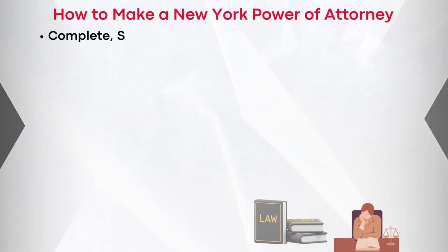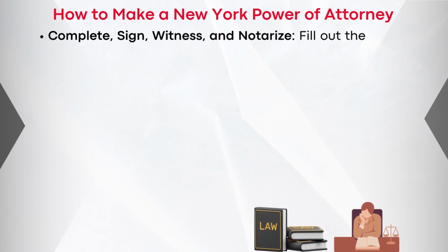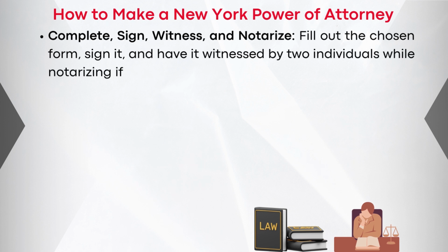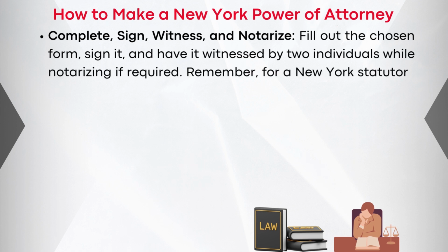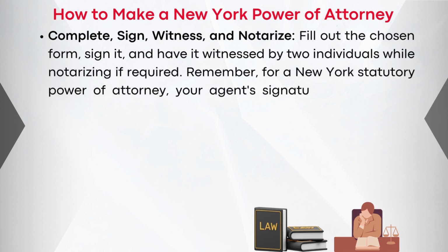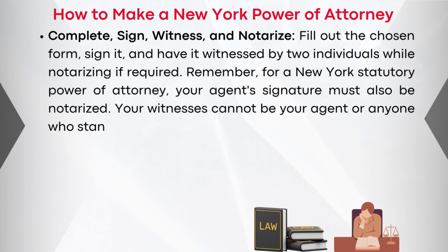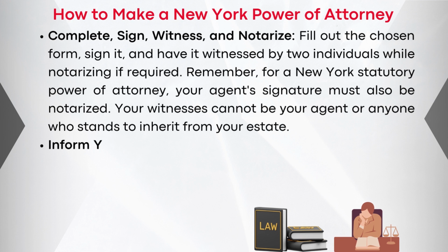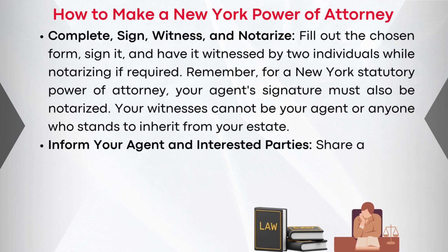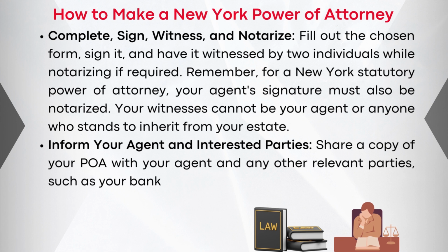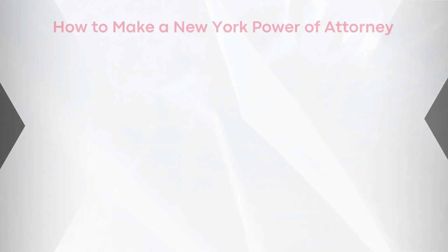Number 5, complete, sign, witness, and notarize. Fill out the chosen form, sign it, and have it witnessed by 2 individuals while notarizing if required. Remember, for a New York statutory power of attorney, your agent's signature must also be notarized. Your witnesses cannot be your agents or anyone who stands to inherit from your estate. Number 6, inform your agent and interested parties. Share a copy of your POA with your agent and any other relevant parties such as your bank and medical office. Number 7, secure your POA.